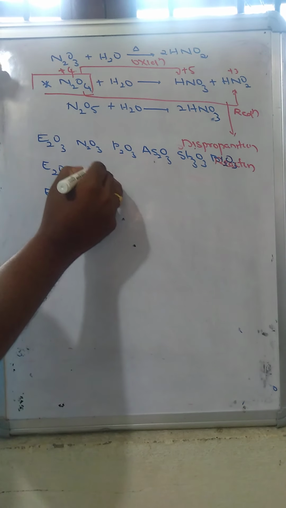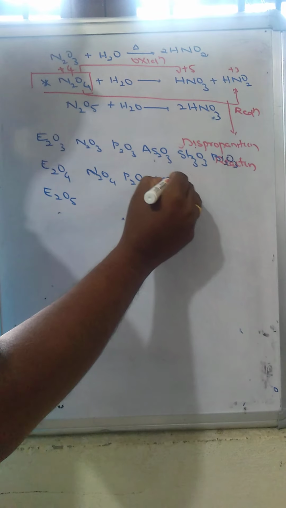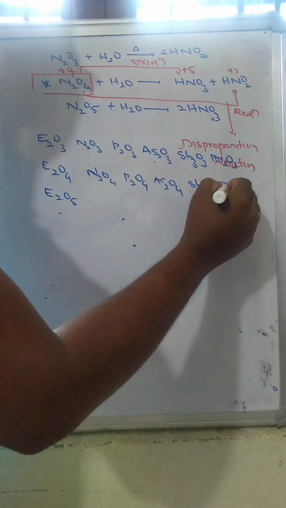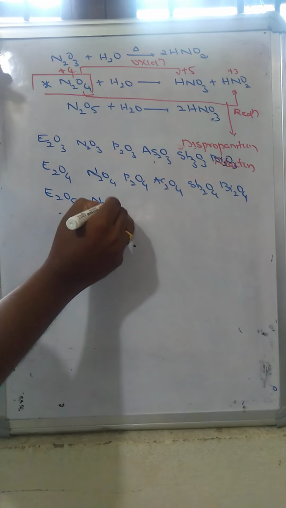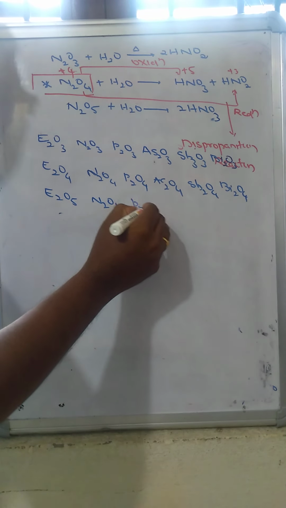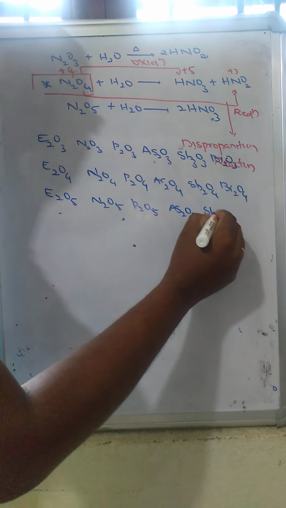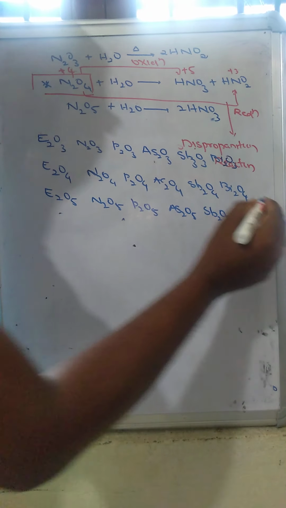Now N2O4, P2O4: phosphorus tetroxide, arsenic tetroxide, antimony tetroxide, bismuth tetroxide, nitrogen pentoxide, phosphorus pentoxide, arsenic pentoxide, antimony pentoxide and bismuth pentoxide.